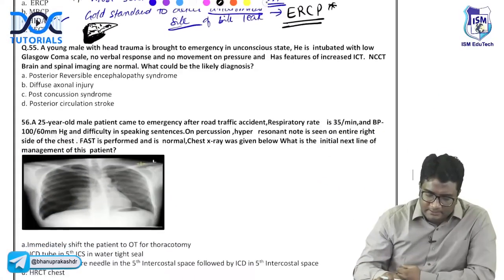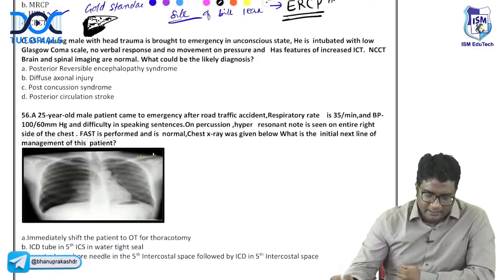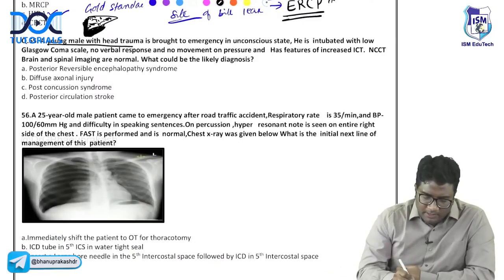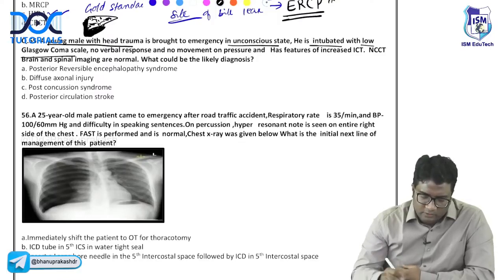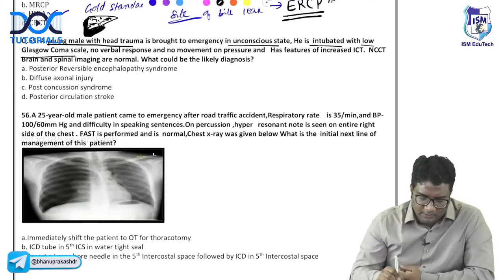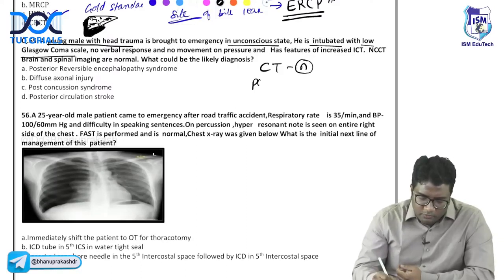Okay, let's look at the next question. A young male with head trauma is brought to emergency in unconscious state. He is intubated and has a low Glasgow coma scale, no verbal response or no movement on pressure, and has features of increased ICT. NCCT brain and spinal cord is normal. What is the likely diagnosis? So CT scan is normal, but poor Glasgow coma scale, unconscious patient, right?